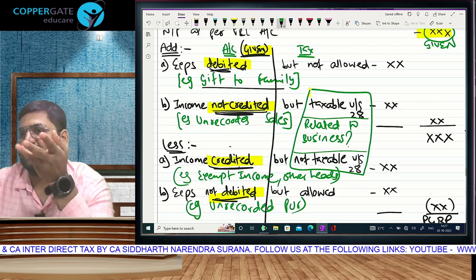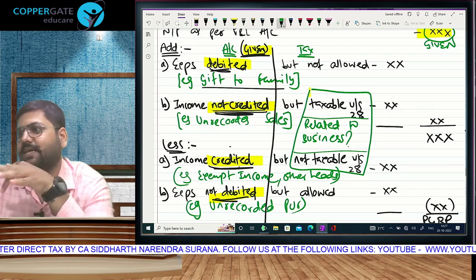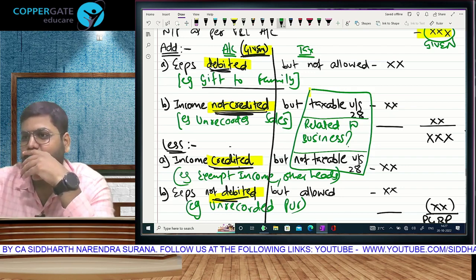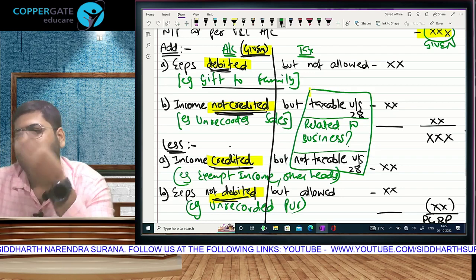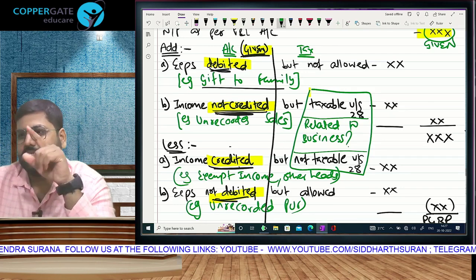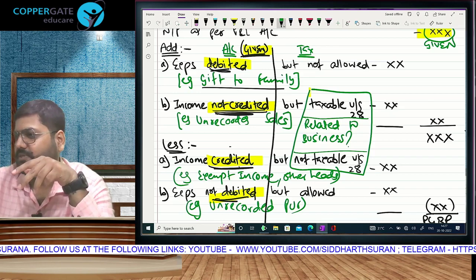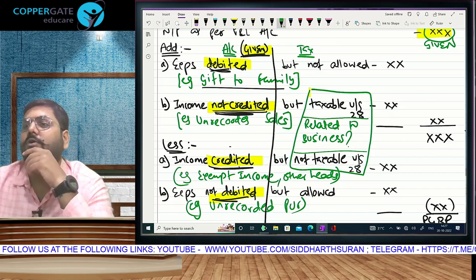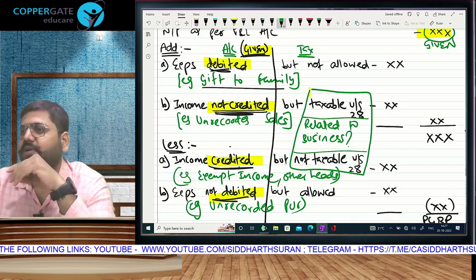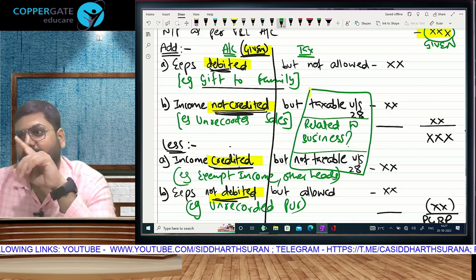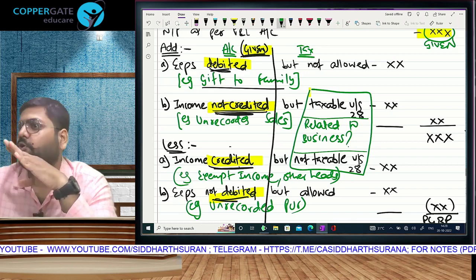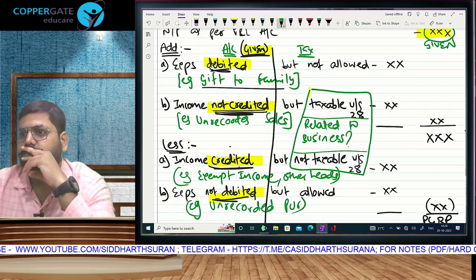देखो easy है क्या? Sales के लिए yes या no बोलना, and rent के लिए no बोलना is nothing great. This is the toughest you can say. Other than this, if I say dividend or bank interest and you say no for everything, nothing great, because they are all going to go in other sources. वैसे भी dividend and bank interest do not come out of business activity. Supposingly you are a share trader also, regular buying and selling of shares. Still dividend is not business. Share sell करके the profit that you earn is your regular activity of business. Dividend is still going to go under other sources. Correct?